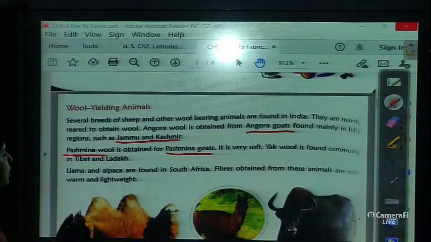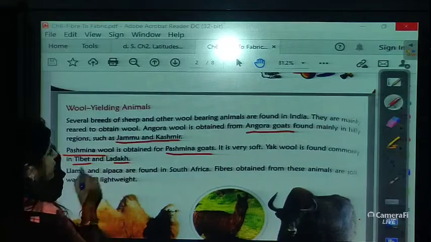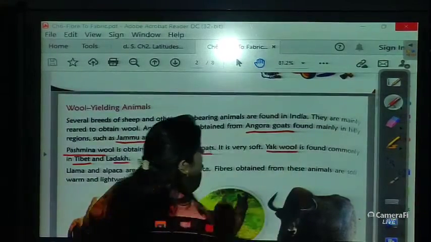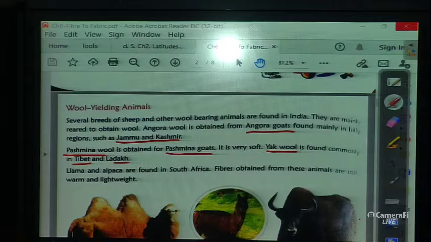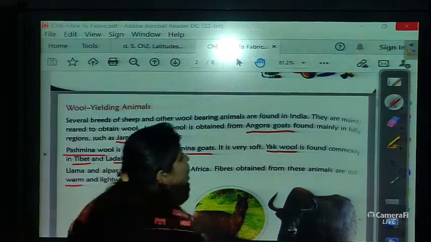Yak wool is found mainly in Tibet and Ladakh. Llama and alpaca are found in South Africa. Fibers obtained from these animals are soft, warm and lightweight.